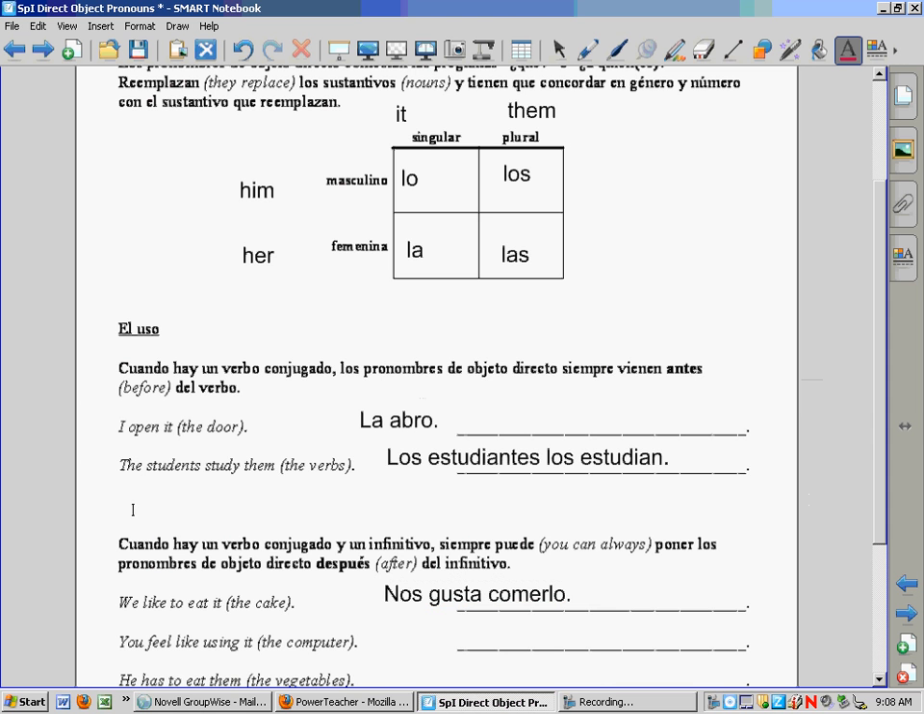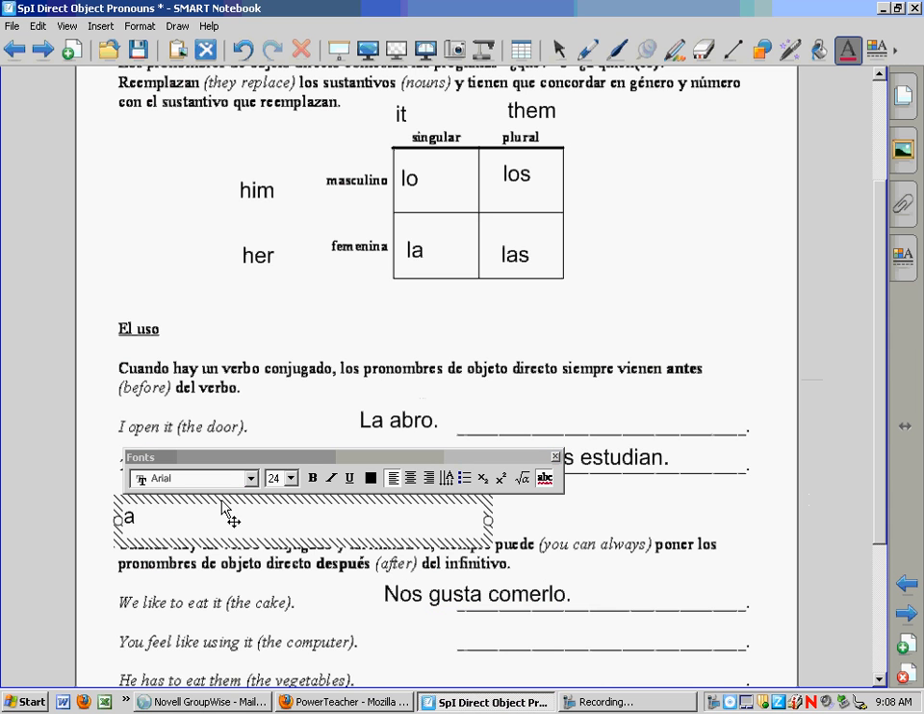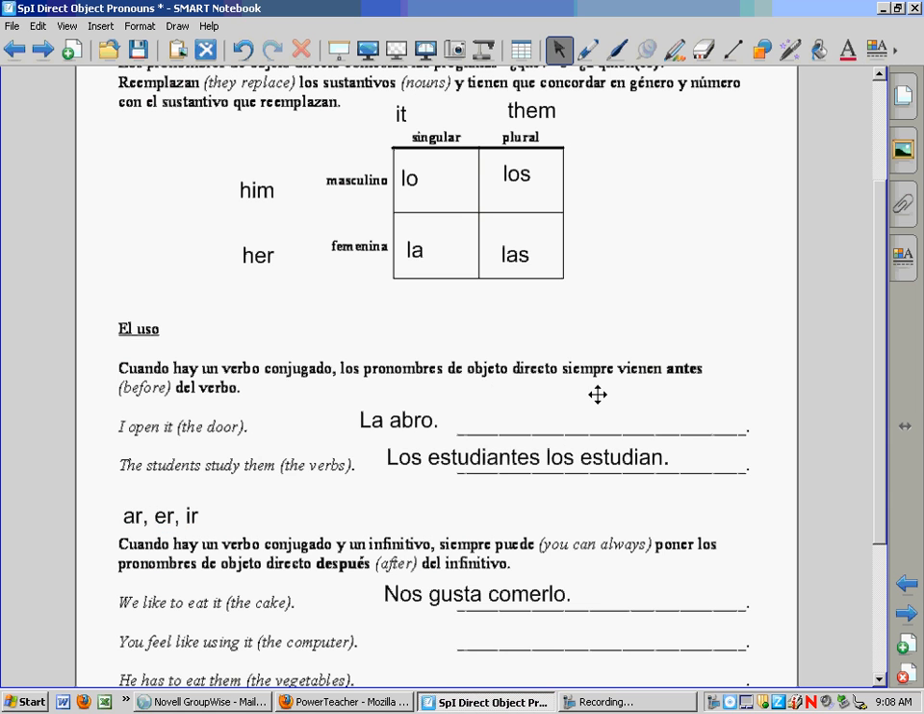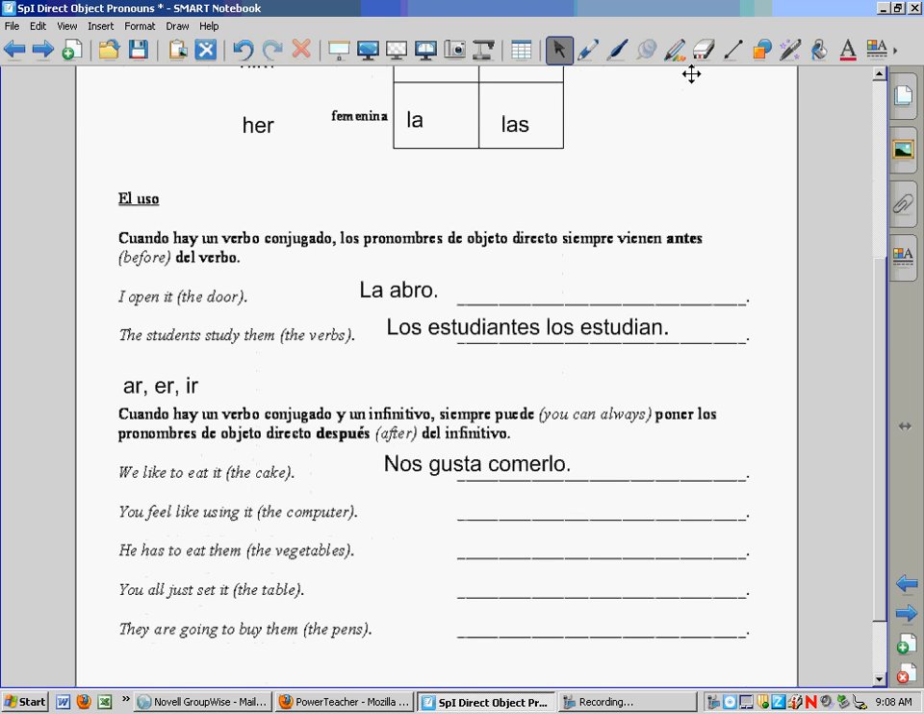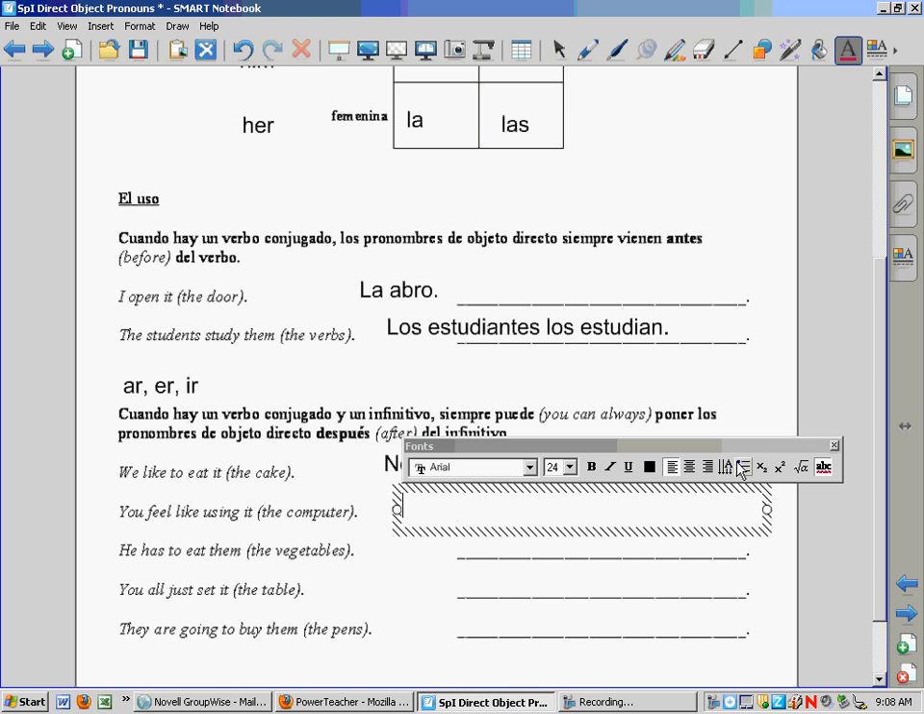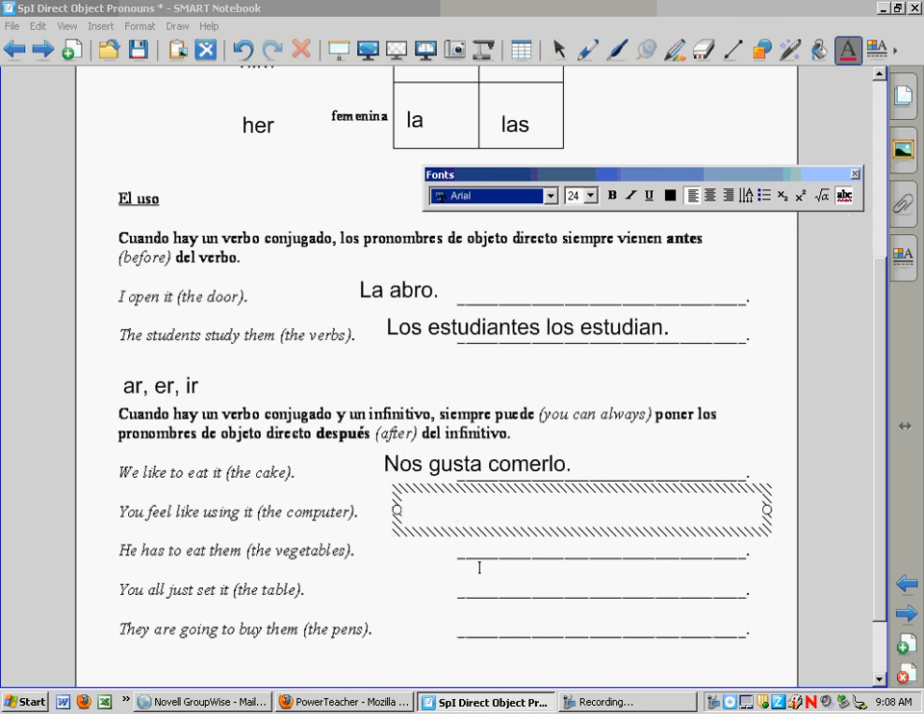So one way to think about this is anytime a verb ends with er, or ir, we can always put the lo, la, los, or las in the end. Otherwise, it can go in front. One other example, you feel like using it, the computer. So say you feel like doing something, that's tener ganas de. Since it's you feel like doing something, it's tienes ganas de. And then what you feel like doing, using the computer. So it's usar la computadora.